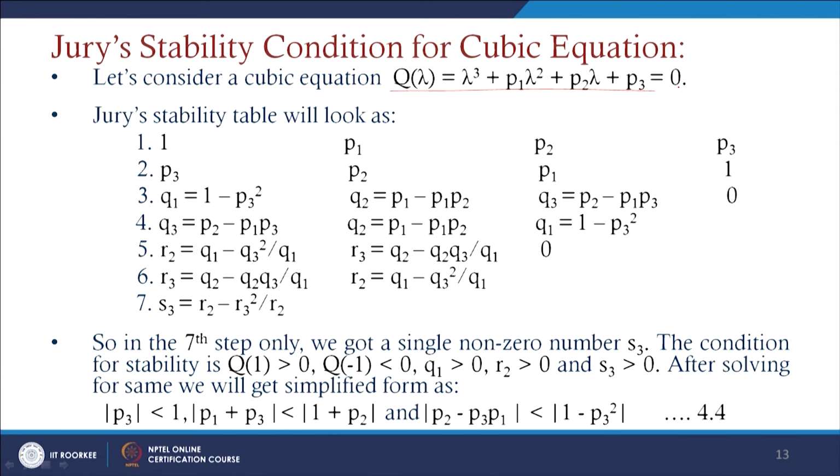In this case, the coefficients are 1, p1, p2 and p3. In the reverse form, this can be written as p3, then p2, then p1, then 1.